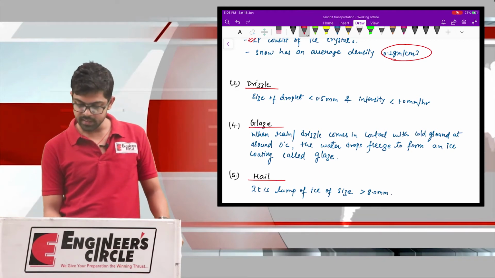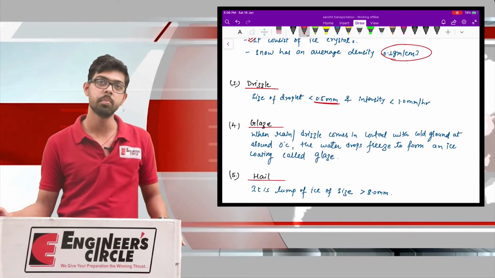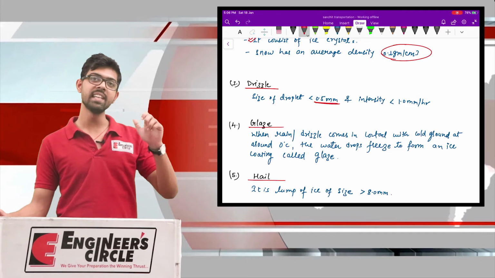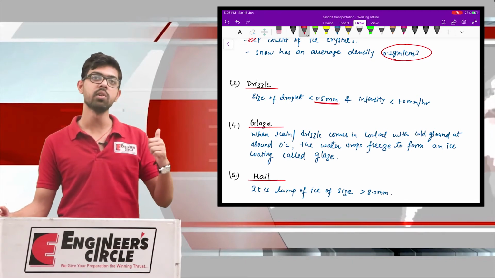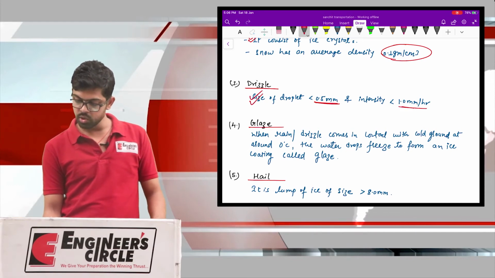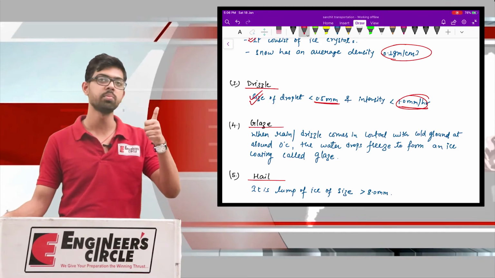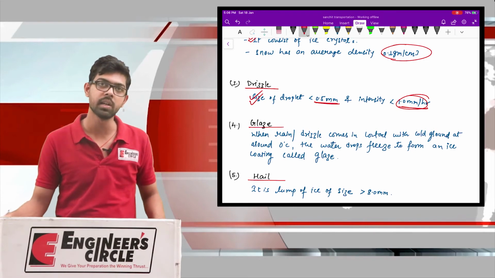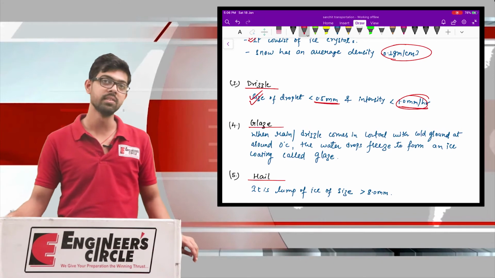If the size of the droplet is less than 0.5 mm, then we call that precipitation drizzle. Moreover, the intensity should also be less than 1 mm per hour. So first, the size of the droplet is less than 0.5 mm, and second, the intensity is less than 1 mm per hour. If both these conditions are fulfilled, then we call that precipitation drizzle.